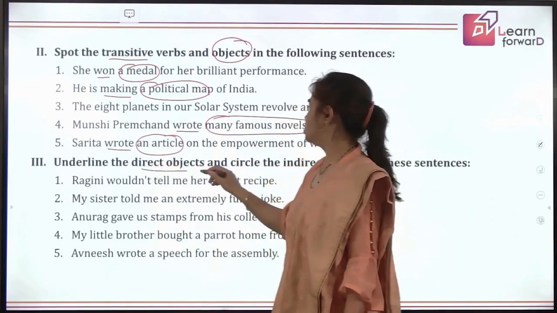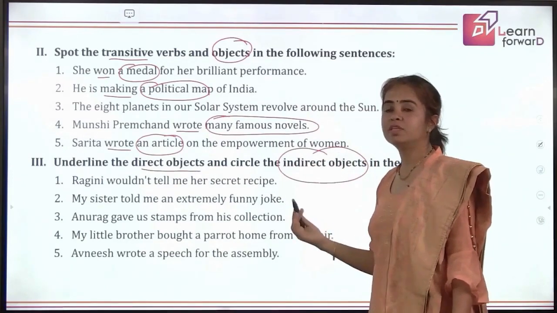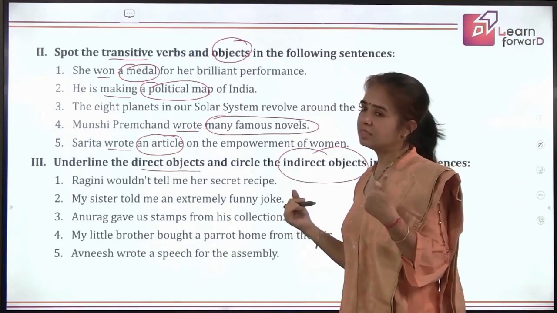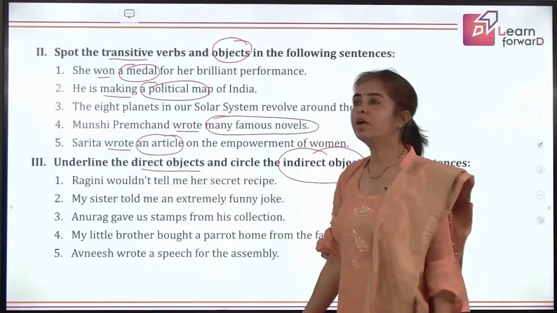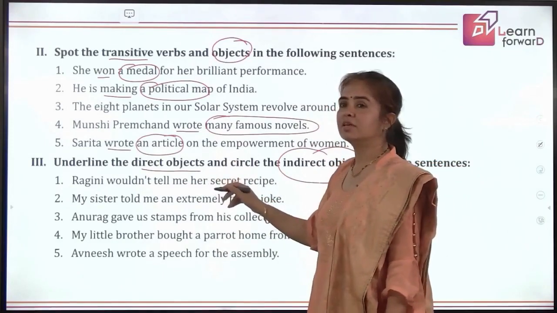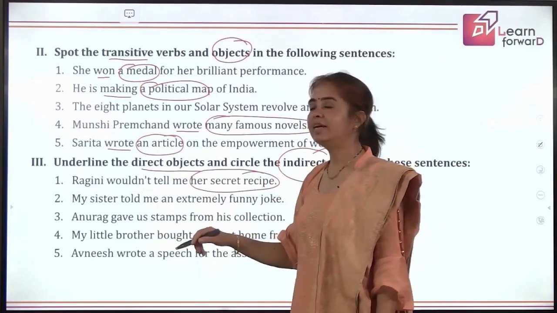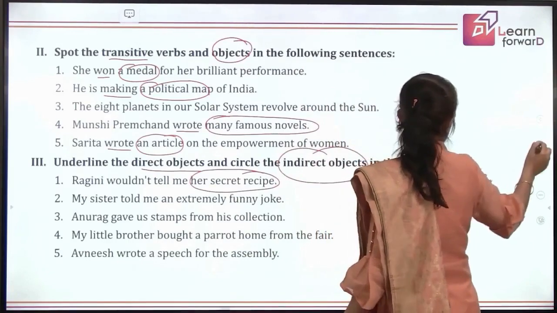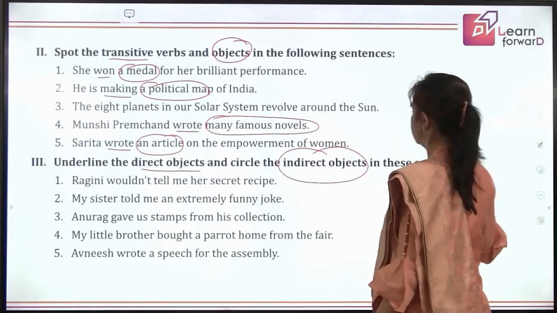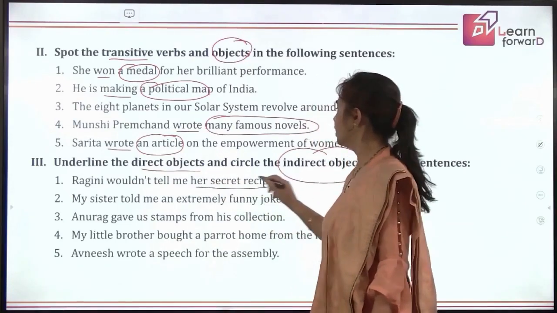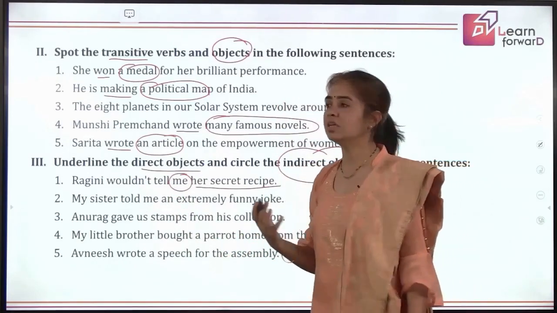Underline the direct objects and circle the indirect objects. Remember, when we have two objects, the non-living is the direct object. Ragini wouldn't tell me her secret recipe. So what is the direct object? What won't she tell? Her secret recipe. And what is indirect? Sorry, this is direct, so we are going to underline. This is direct and me is whom. Whom, to which word is giving an answer to whom?